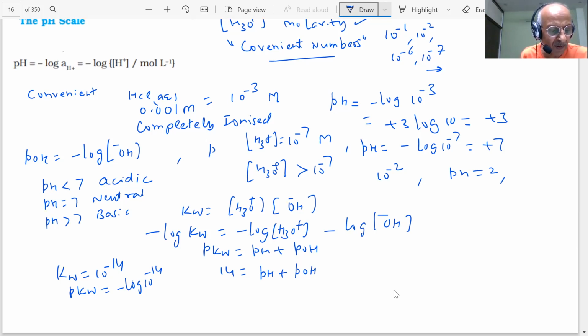So pK is an important quantity in aqueous solution and controls the concentration of H and OH. The pH scale is a logarithmic scale, so a change in pH by just 1 unit also means a change in H. If I change pH by 1 unit, then you know pH is equal to minus log of H plus.